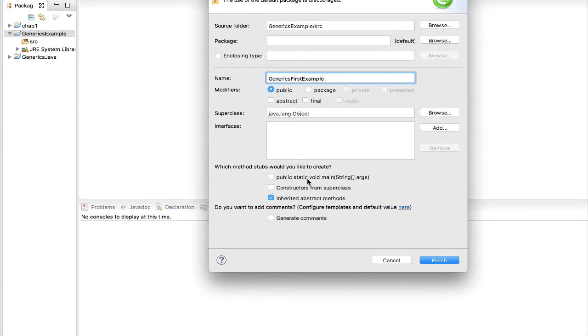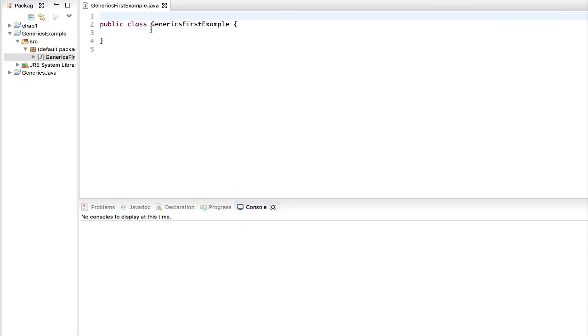So what I will do is create a package inside here, and because I will have a package, I will place all my classes inside that package so that I can call them when I execute my program through my main method. So let me just finish this off. And here I have a class. Now this is a very simple class.